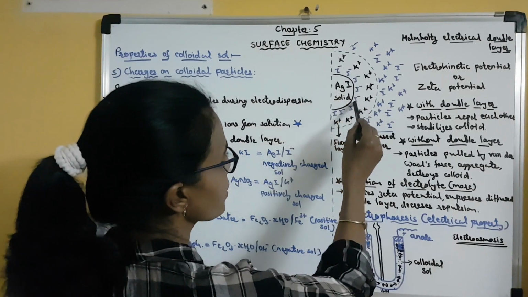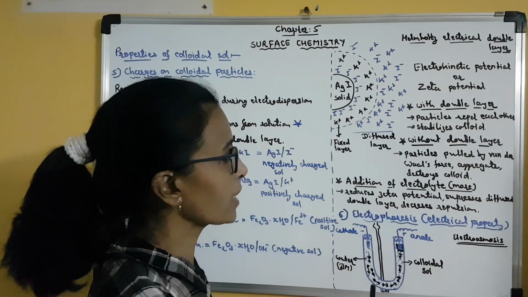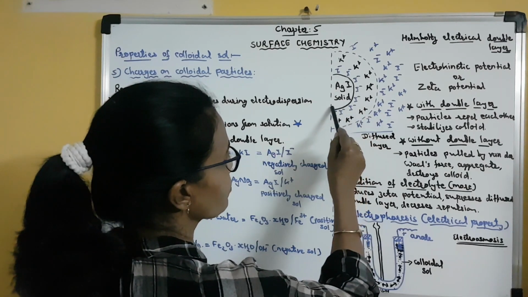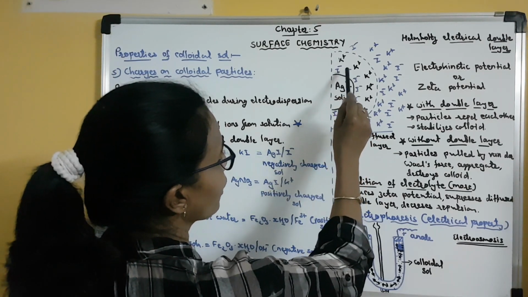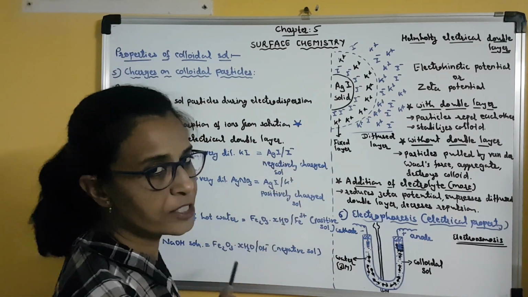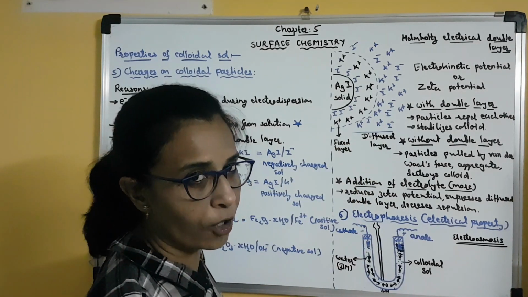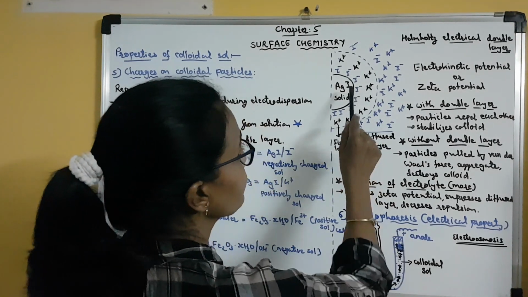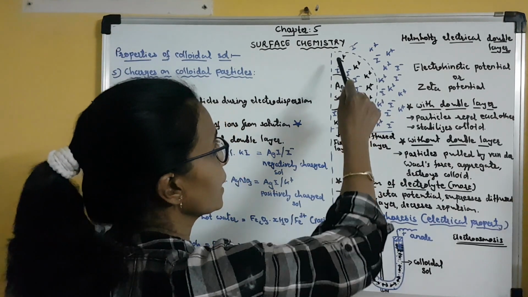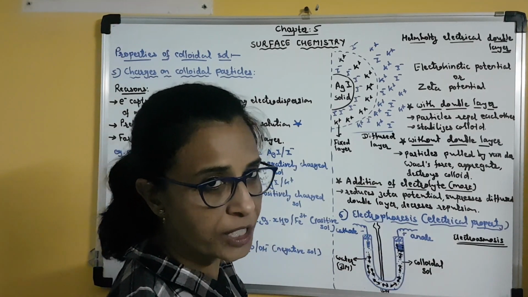Now suppose this is one particle, or one precipitate we can say. So this is one colloidal particle. On the surface of this particle, suppose iodide ions are adsorbed, so a negatively charged colloid is formed. Now these iodide ions will attract the counter ions present in the solution, in the dispersion medium.